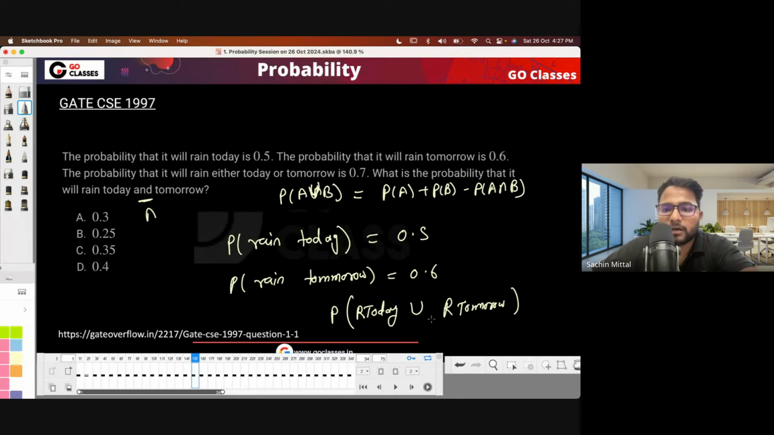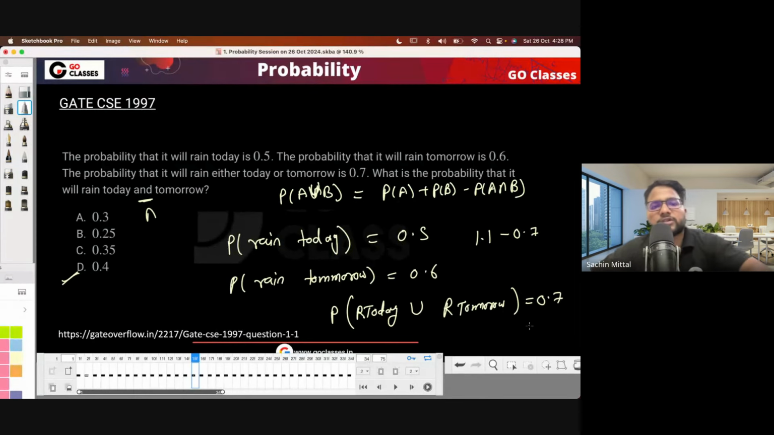So I think the union probability is given, which is 0.7, right? And they're asking for the intersection probability. So you can just add 0.5 and 0.6, sorry, 1.1, right? And then minus 0.7. So I think 0.4 will be the answer. Is this fine to everyone? 0.4 will be the answer.